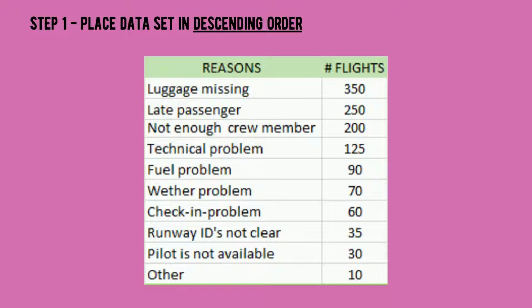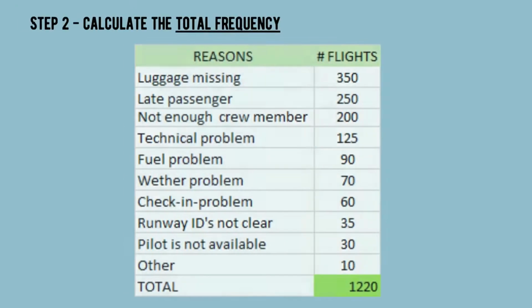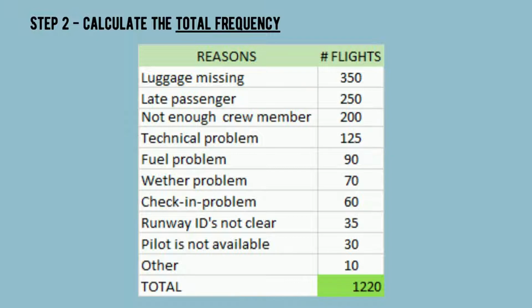Kanina sa kabilang slide, naka-jumbled yung mga reasons and number of flights, dito naka-descending order na, which is from highest to lowest, or largest number to the smallest number. And that's it. Let's proceed to step 2. In step 2, let's calculate the total frequency, which is, ipagpa-plus lang natin yung number of flights.